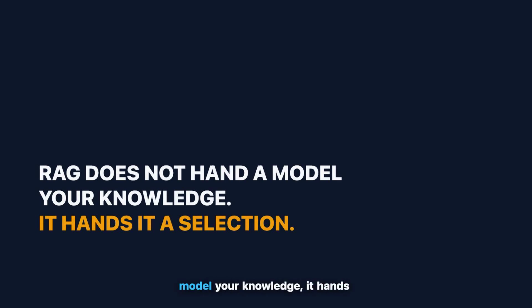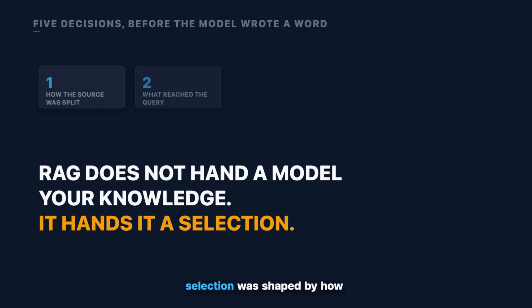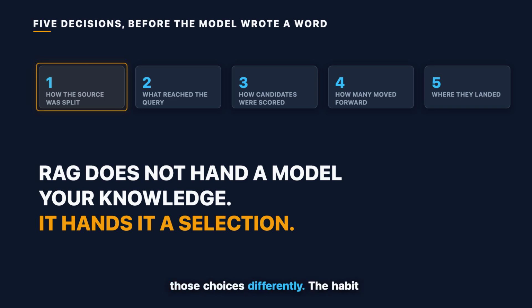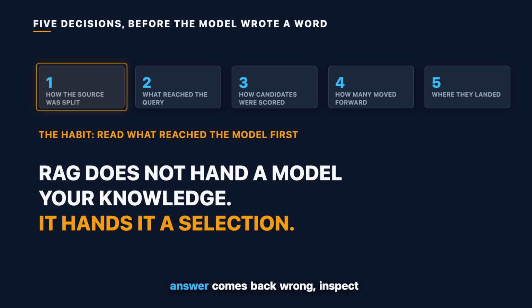RAG does not hand a model your knowledge, it hands the model a selection. In the pipeline we followed, that selection was shaped by how the source was split, what reached the retrieval query, how the candidates were scored, how many of them moved forward, and where they landed in the context. Different systems make those choices differently. The habit is the same. When the answer comes back wrong, inspect what actually reached the model before you change the model.